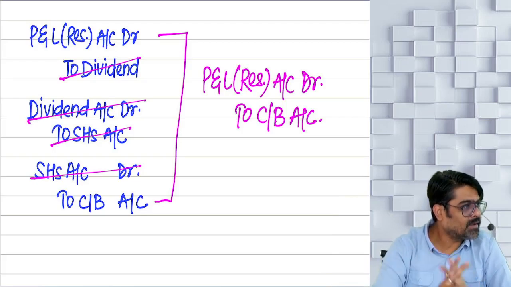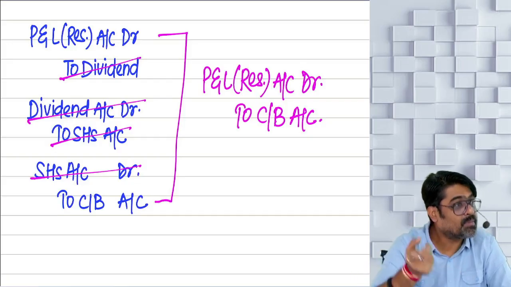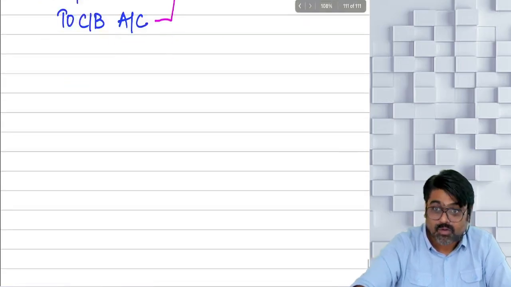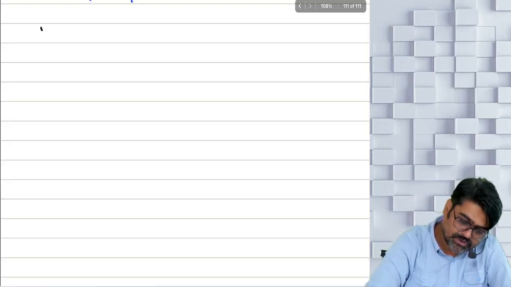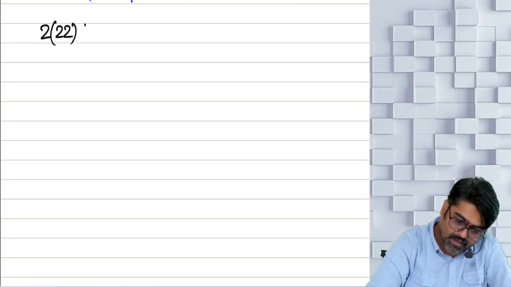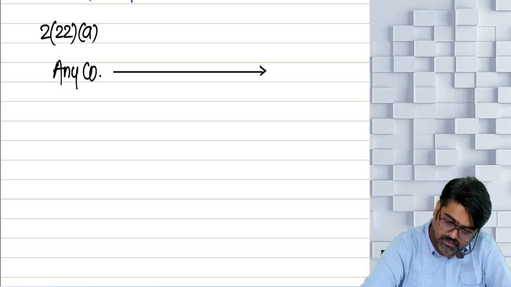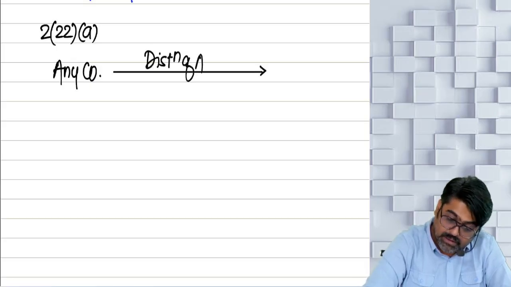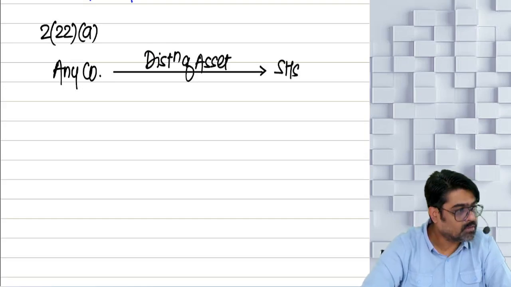Can the asset be given to the shareholder? So now what is distributed? Profit is distributed, but profit is distributed in the form of asset. So 222A. Which section? 222A, which says that any company has distributed what? Distributed cash or bank? No. Asset. Asset to its shareholders.